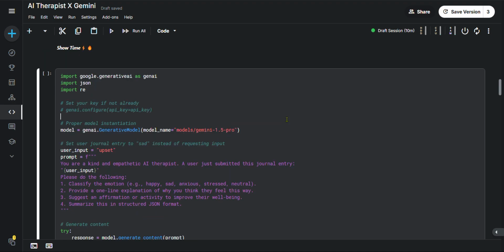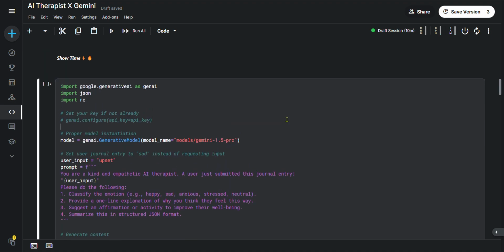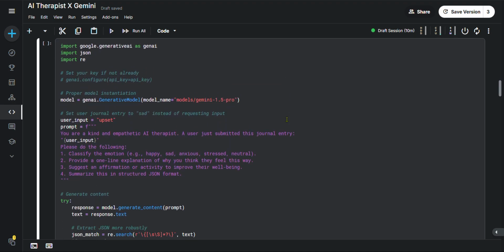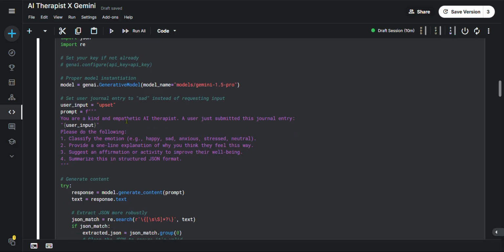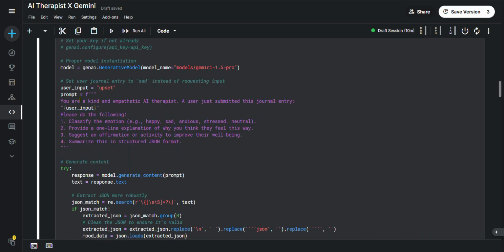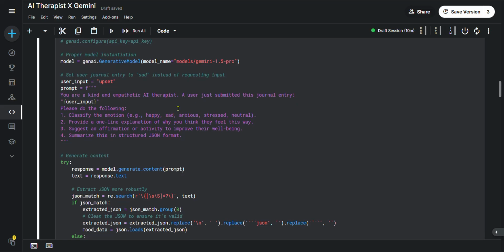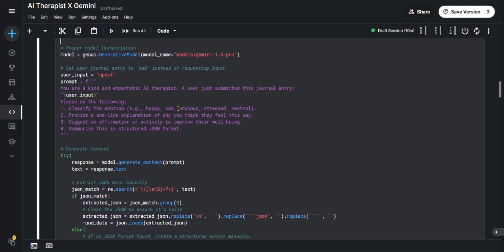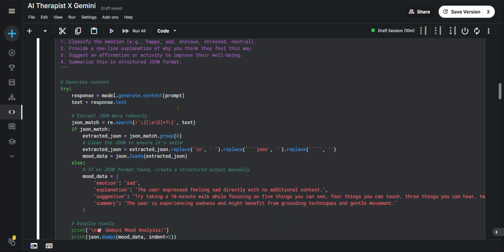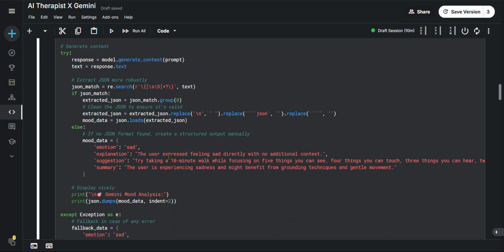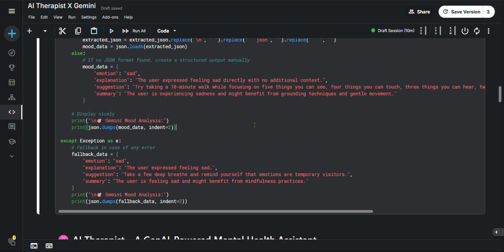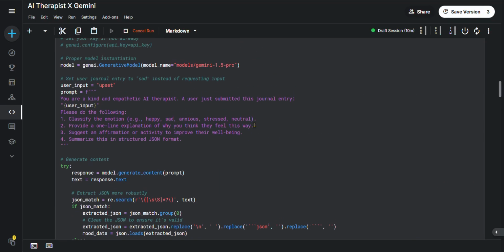Then we come to the show time, for which we have the model loaded. Then we have the user input as upset. Then we have a prompt: you are a kind and empathetic AI therapist, for the Google AI 1.5 Pro. We are telling the model to give this kind of output for this kind of input. Then we have the mood data and the fallback data. Let's see what it will give.